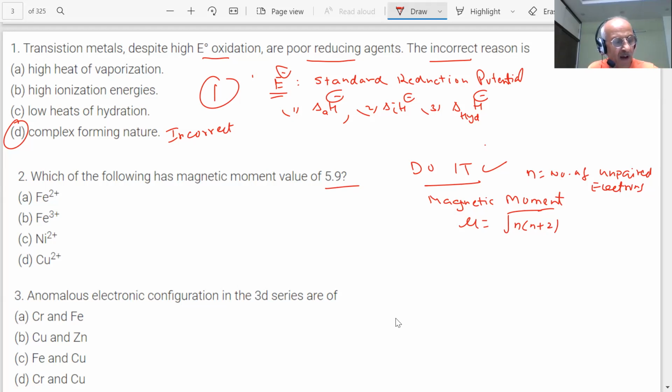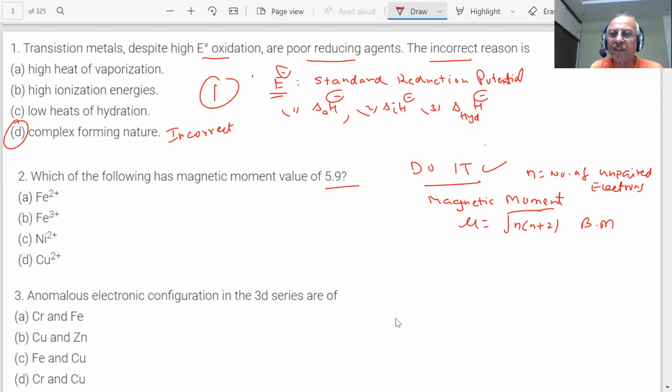If n is 5, then what will it become? 5 into 7, 35. So it will be this value. If there are 5 unpaired electrons, it will be a little less than 6. That clue we gave you long back when we discussed the magnetic moment formula. Bohr magneton, students, is the unit.